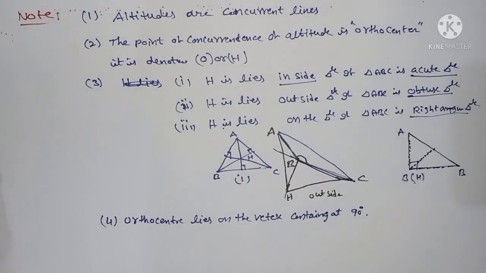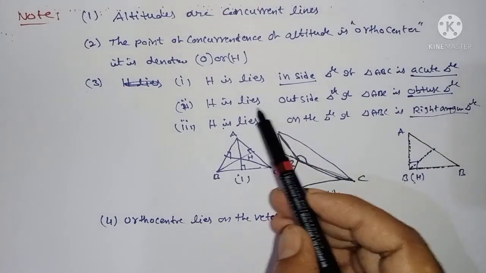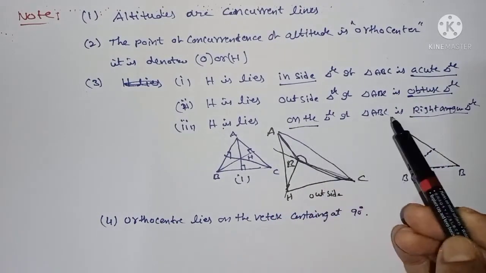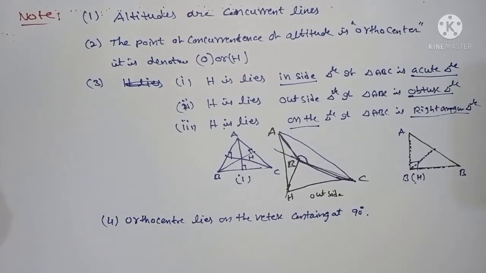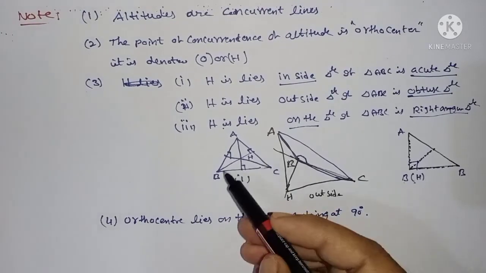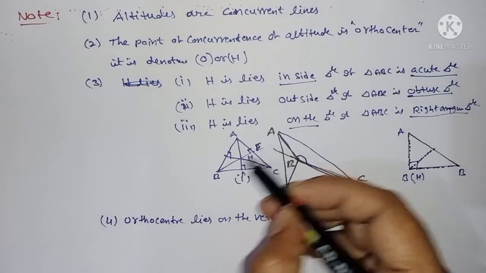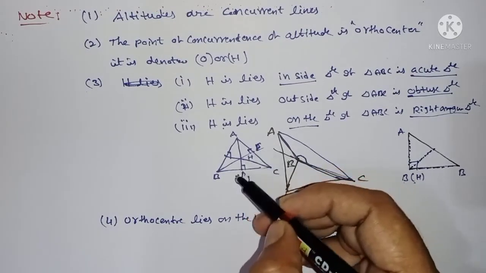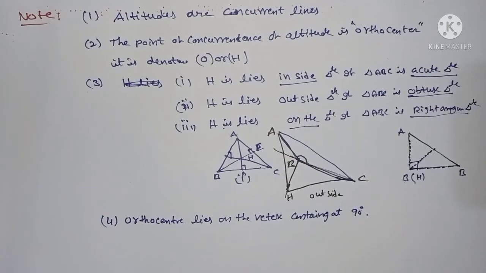Okay. First, inside when acute angle, outside when obtuse angle, on the triangle when right angle triangle. This is the orthocenter. How to find it? You can first find the AD equation and BE equation. Then you intersect AD and BE, and you get the answer. Okay, this is a method. This is a long process.